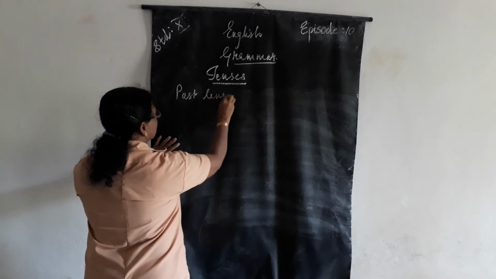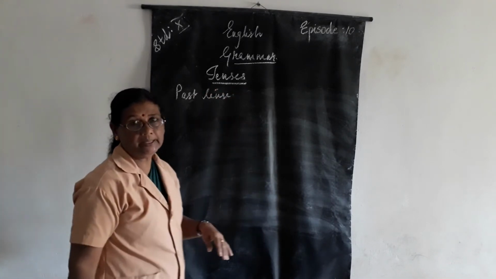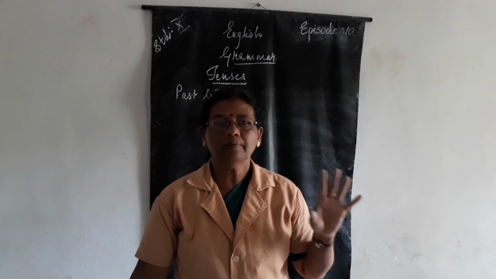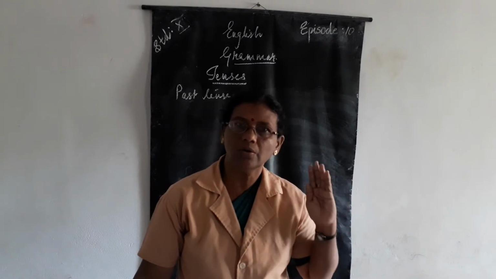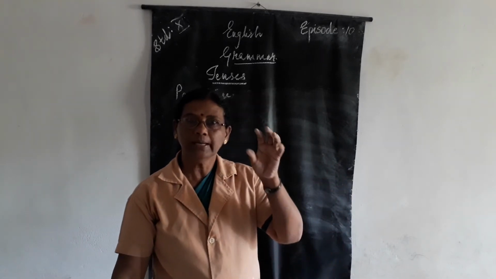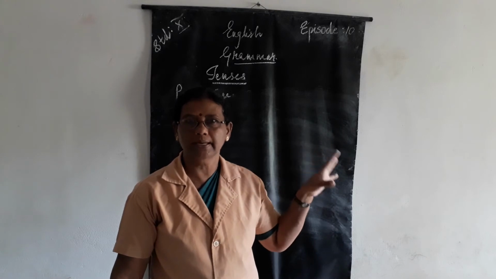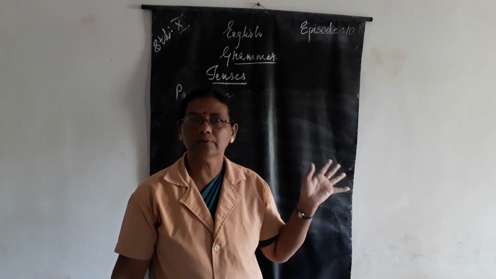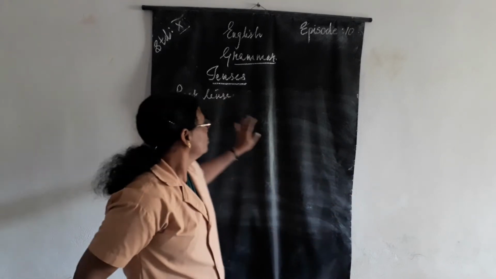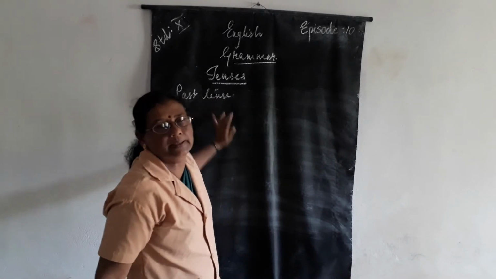Past tense. So what is past tense? Already over. The work we have done is already over. That means up to yesterday the work was done. Is it up to yesterday the work was done? There it can stop. So that is the past tense.